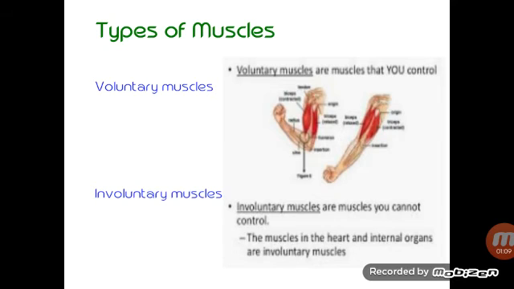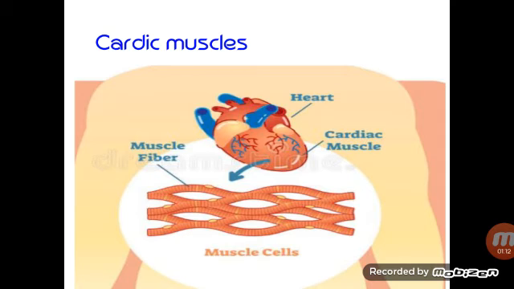Now one more muscle is there, the cardiac muscle. Cardiac muscle is a special type of muscle present in the heart. This is your heart, children, present in your body. These are your arms. So this is the special type of muscle present in the heart. It works all the time and never gets tired. Your blinking of eyes stops when you are sleeping, but the cardiac muscle is working all the time even if you are sleeping, and it never gets tired.